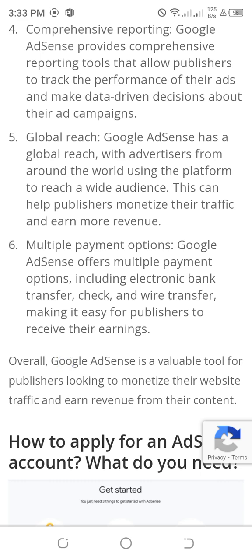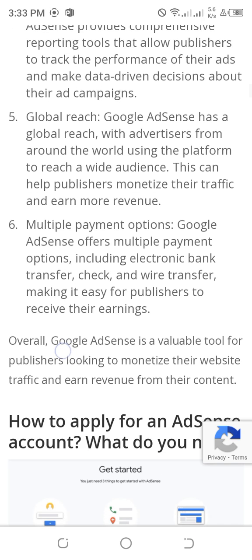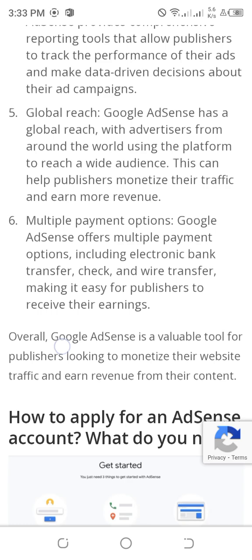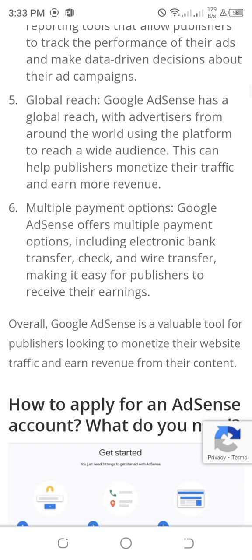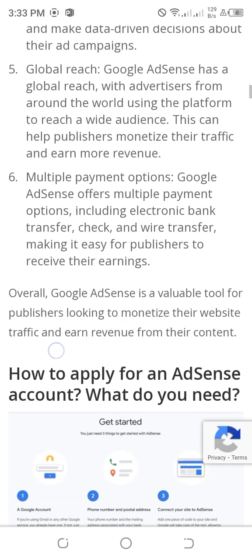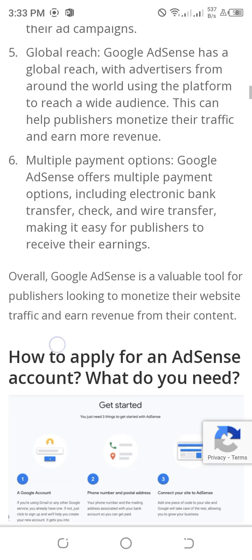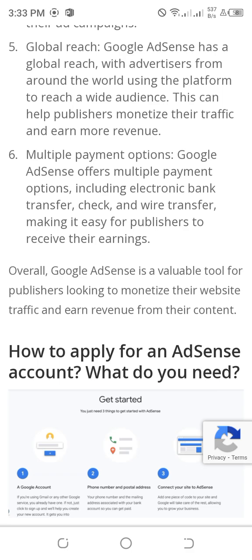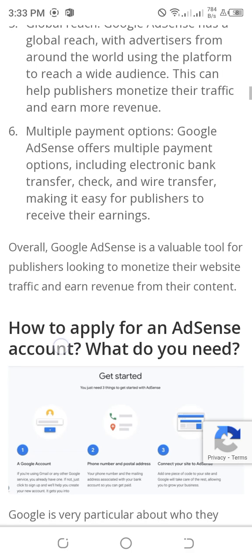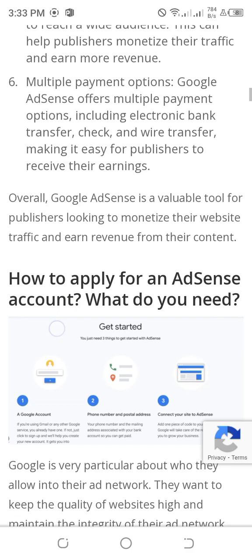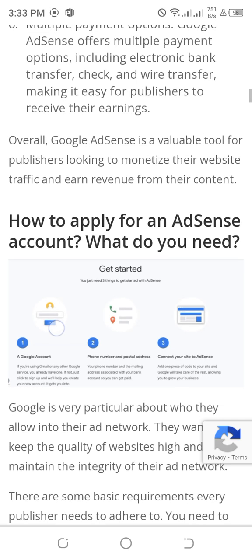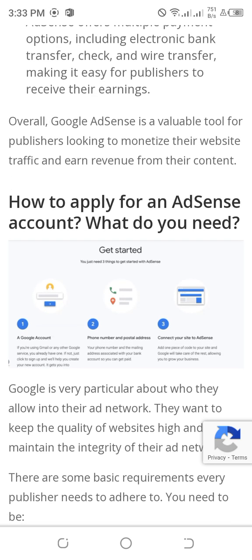Multiple payment options. Google AdSense offers multiple payment options, including electronic bank transfer, check, and wire transfer, making it easy for publishers to receive their earnings. Overall, Google AdSense is a valuable tool for publishers looking to monetize their website traffic and earn revenue from their content.